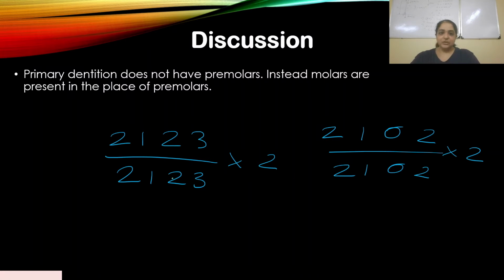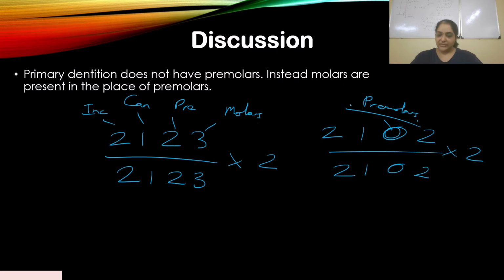So this is incisors, this is canines, this is premolars, this is molars. And similarly over here you can see it's the same order, but just see that we don't have premolars in children. They develop later after the molars have dropped. If they come off, then the premolars grow.